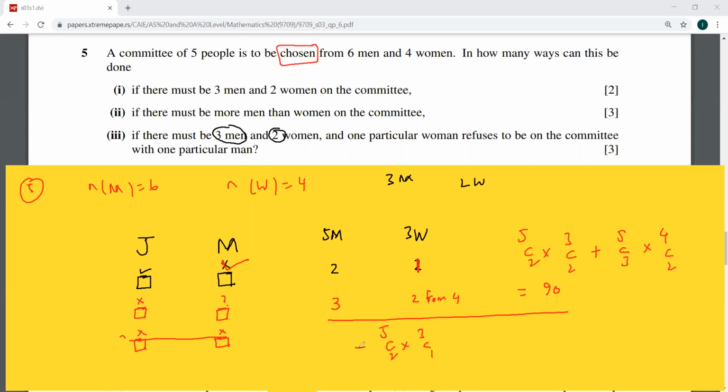We'll take it out from this 6C3 times 4C2. That is the total number of committees having three men and two women, regardless of any condition. So this is the total possible number of committees. And this is the number where they are both going. Tell me, do we still get 90 from here? Yes, sir. Yes. So this was another way of finding this number. Okay. So I move to the next paper now.